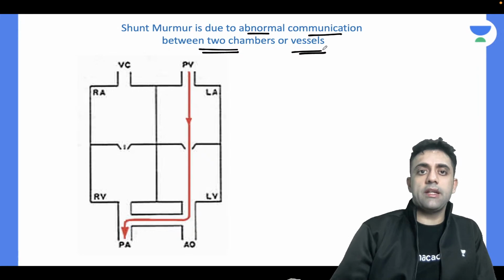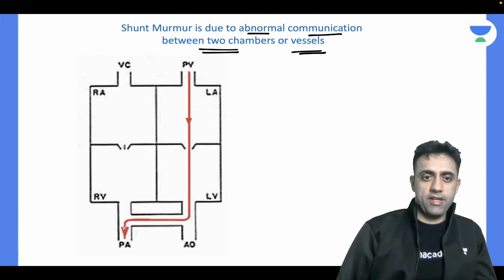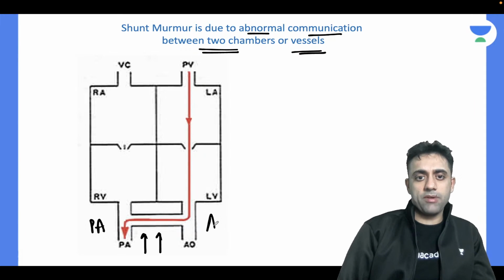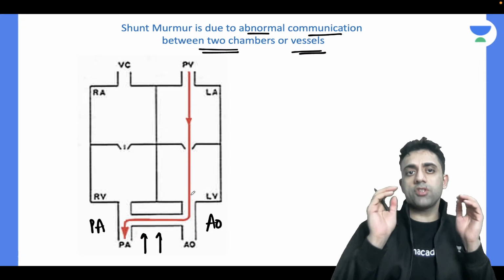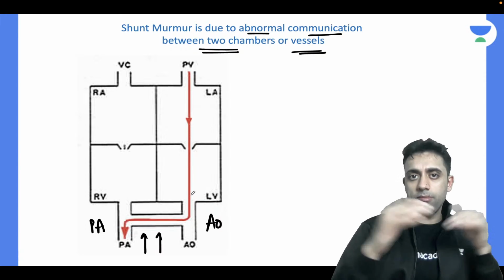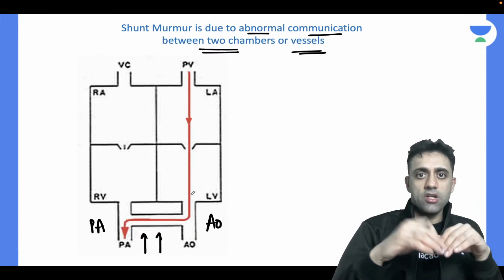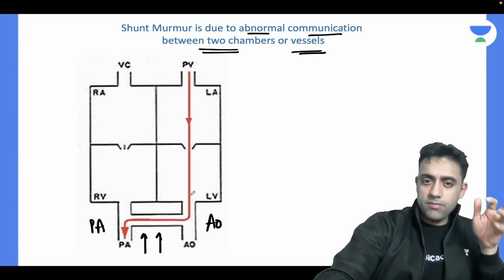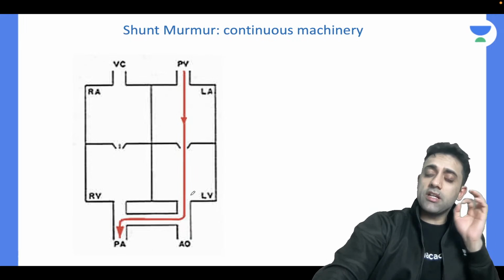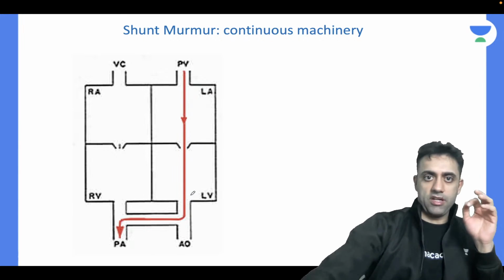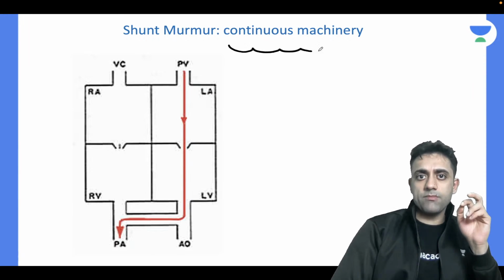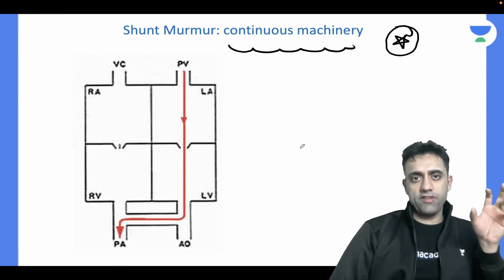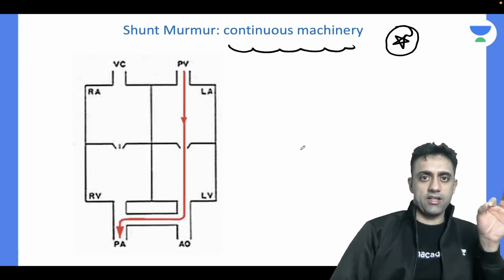In patent ductus arteriosus, there is an abnormal communication between the pulmonary artery and aorta. So the shunt murmur in a patent ductus arteriosus will be a continuous machinery murmur. Please remember, continuous machinery murmur is the shunt murmur which we will see in a case of patent ductus arteriosus.